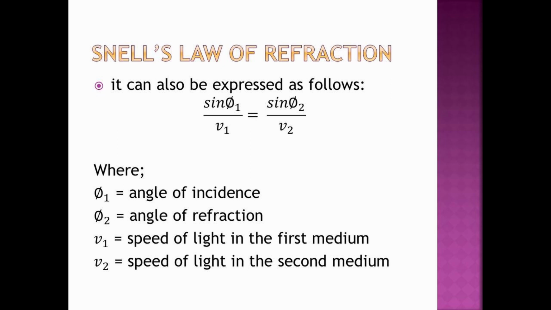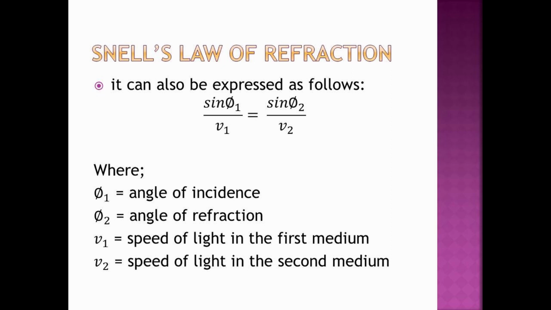The second equation tells us about the relationship between the angle of incidence and refraction to the speed of light in the first and second medium. So, Snell's law of refraction can also be interpreted as sine angle 1 divided by v1 is equal to sine angle 2 divided by v2, wherein, of course, angle 1 is our angle of incidence, v1 is the speed of light in the first medium, angle 2 is our angle of refraction, and v2 is the speed of light in the second medium.